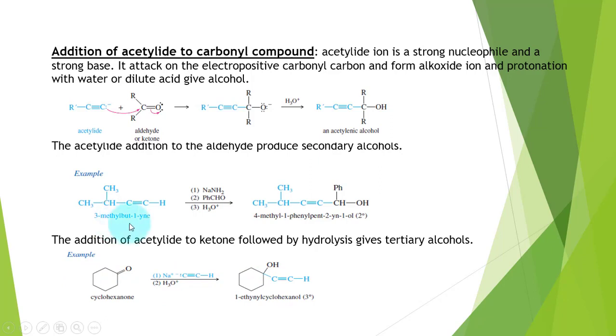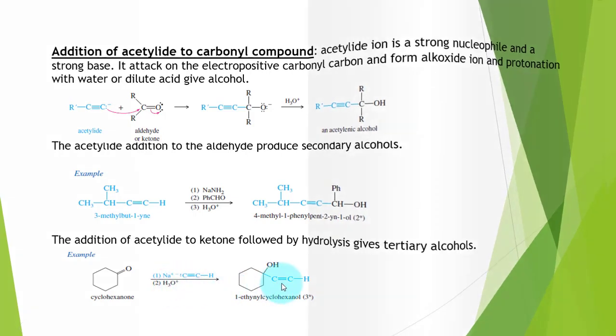In this example, 3-methylbut-1-yne is made to react with sodium amide that acts as a base, and it will pick up the proton from this alkyne molecule. Now acetylide ion is formed, which on reaction with benzaldehyde and followed by protonation with hydronium ion forms alcohol. And a similar reaction is shown in this case, where a ketone is reacting with sodium acetylide followed by hydrolysis to form the tertiary alcohol.